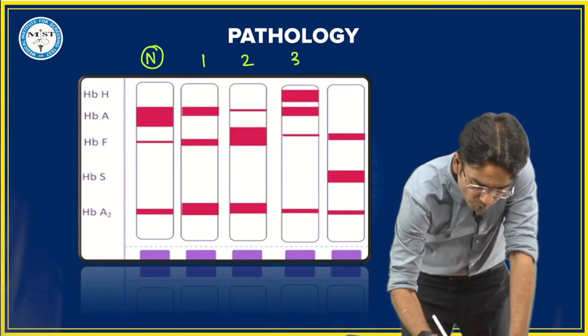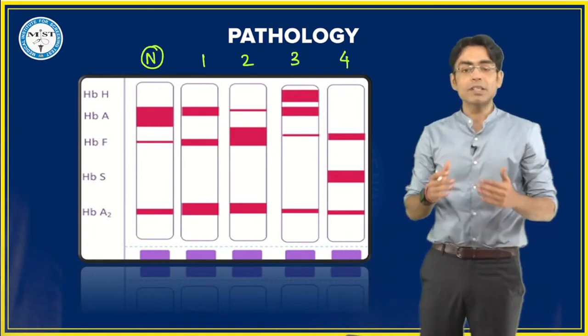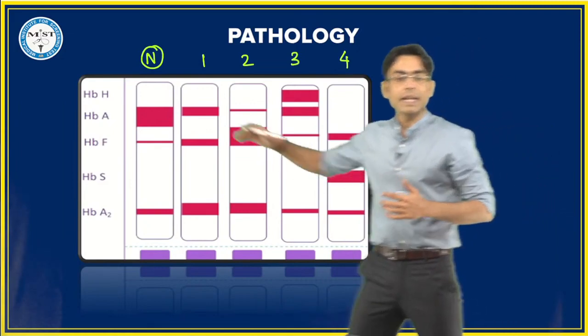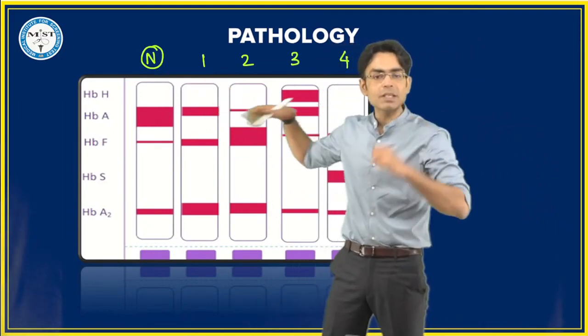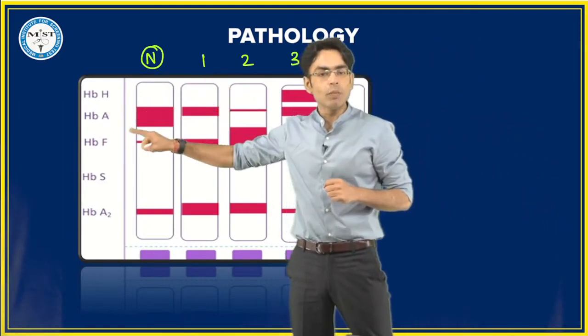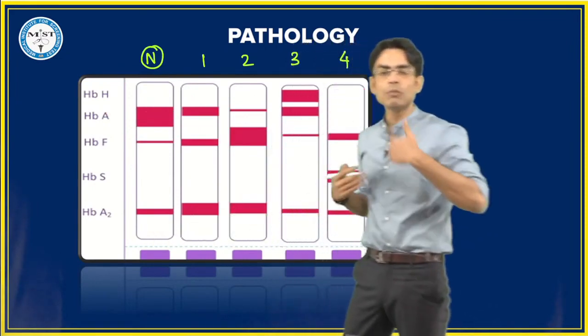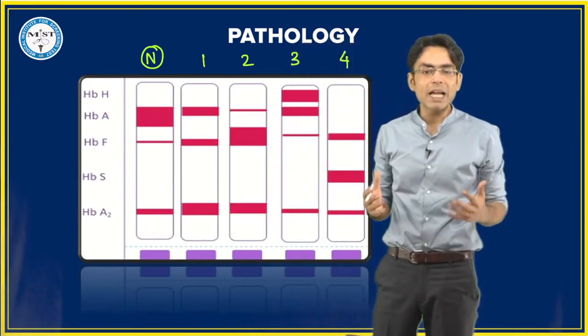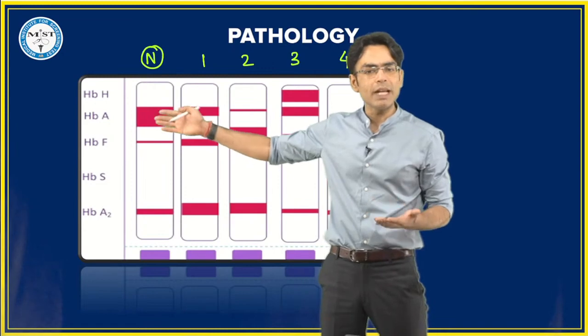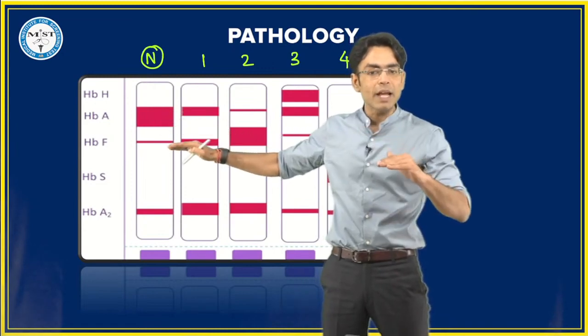Patients are these four. In a normal situation, if you are talking about an adult, we have three hemoglobins: hemoglobin A, hemoglobin F and hemoglobin A2. आप में, मुझ में, सब में यही है. Maximum we have, if we are normal individuals, hemoglobin A, वो दिख रहा है. सबसे कम hemoglobin F होता है हमारे अंदर.